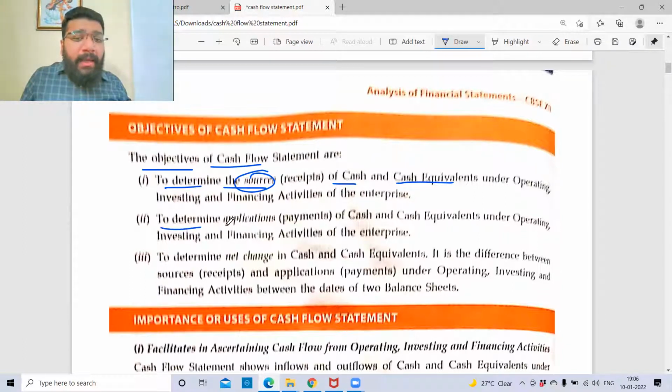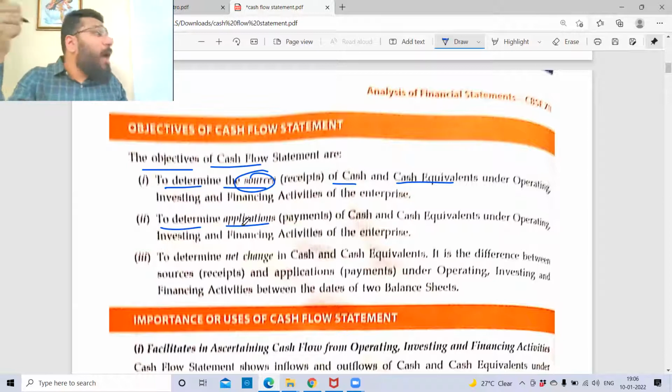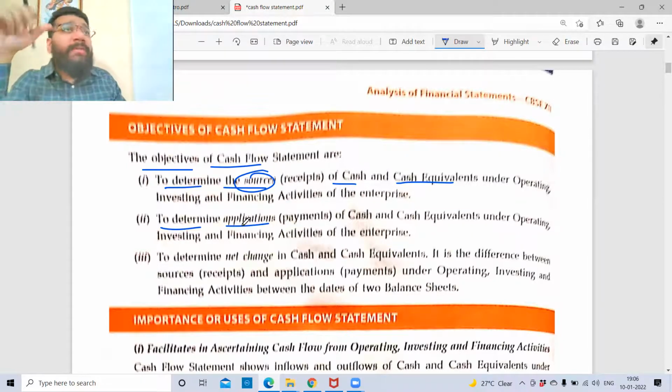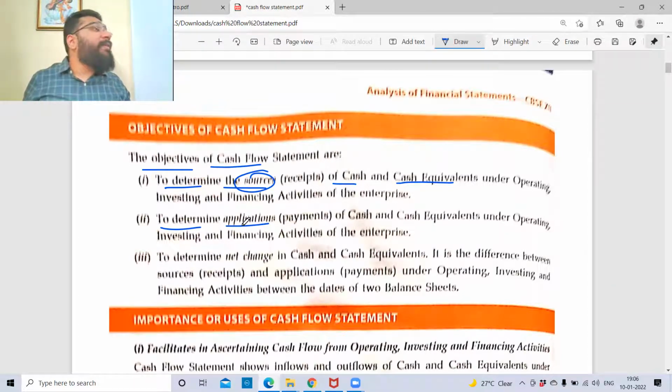Second is to determine the applications. Whatever money has flowed inside the business, where has it been applied? Did I apply it for the core business activity? Or instead, the company has given the money to somebody. For example, I'm a banker. The banker has given a loan to the company. The company said that it would invest this money in the operational activity. But instead of that, they gave, let's suppose, a loan to their family members. So you will categorize that into investing activity.